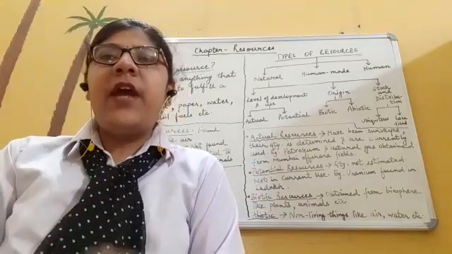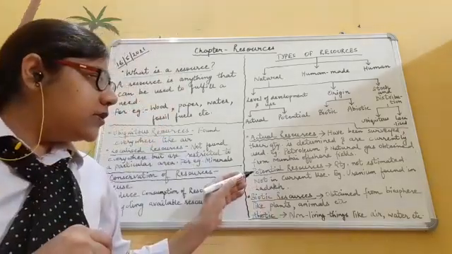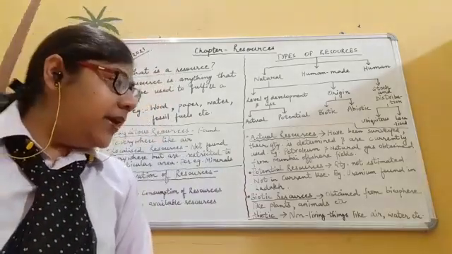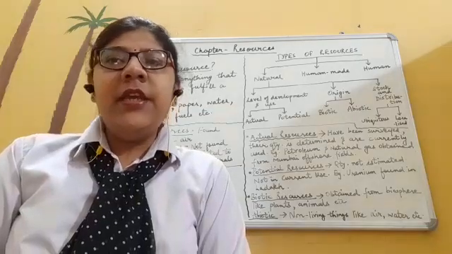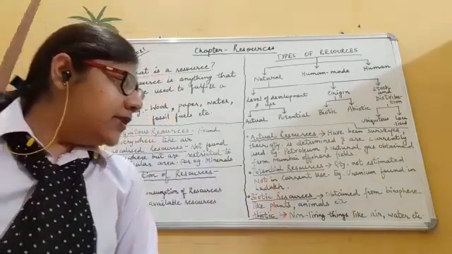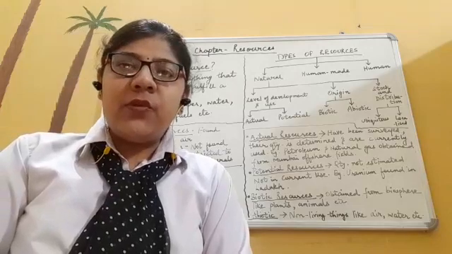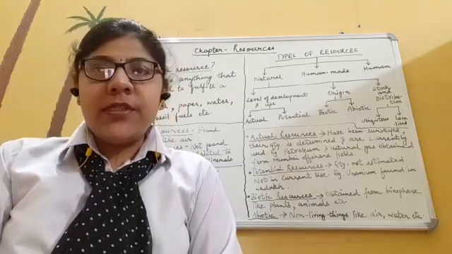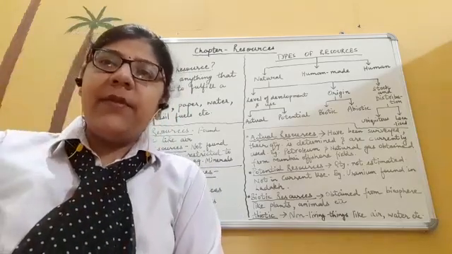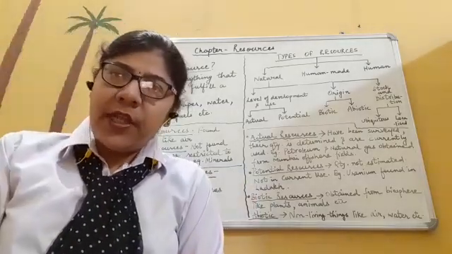Come to the next one, potential resources. Just the reverse of actual resources are the potential resources. I mean to say that for potential resources, their quantity is not estimated or determined, they are also not in current use, and they will be used in the future. Like uranium deposits, which are basically found in Ladakh, will be called potential resources. Why are they called potential resources? Because their quantity is not determined, they are not in current use, but they will be used in the future. So these resources are given the name potential resources.